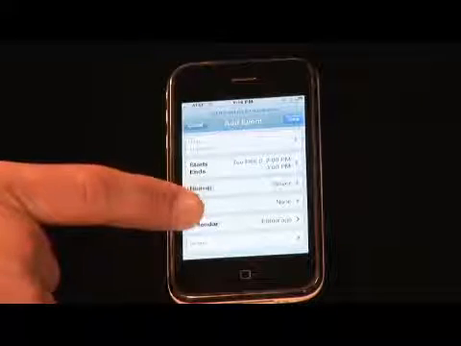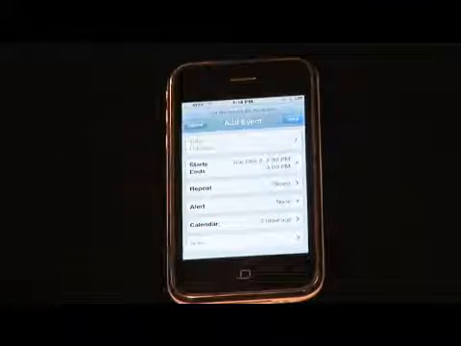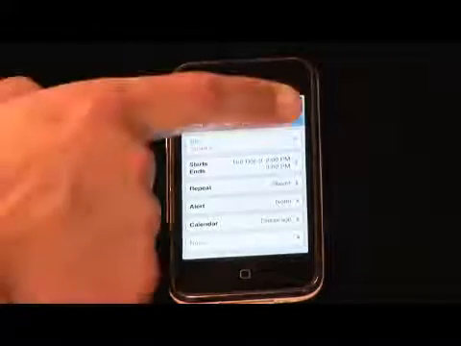Do you want an alert? Which calendar does it go to? It's just that easy. When you're done, hit done, and you're back to your calendar. With a couple of taps, follow the prompts. You want to add something, hit plus. Add, hit plus, and just put in the information you need. You take it with you, and it populates to other calendars.